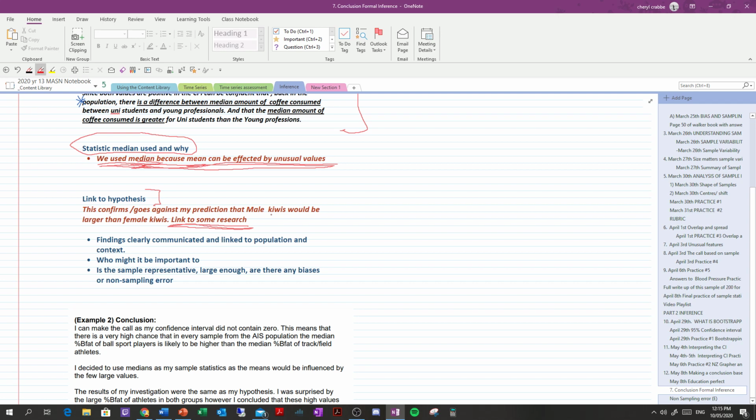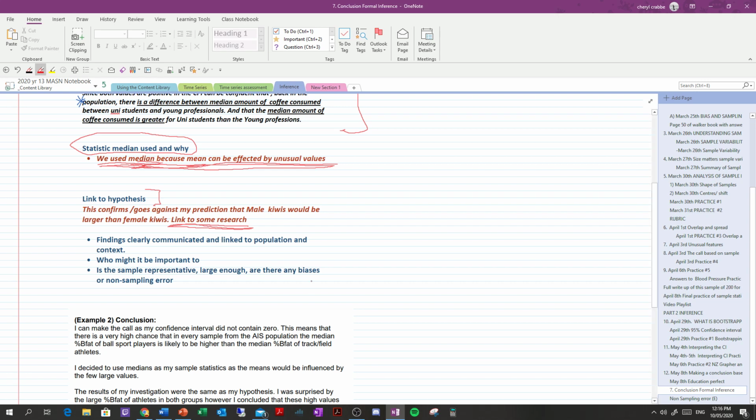Findings clearly communicated and linked to the population and to context. So the bigger group of Kiwis, we had different species. Would we want to look at those individual species to make this a better report? Because maybe there is a size issue around the different species or varieties of Kiwis. Who might it be important to? Who would this data be useful to? Biologists and people keeping count of Kiwis. They could figure out how healthy the population is if your females are not as big as your males. Is the sample representative?